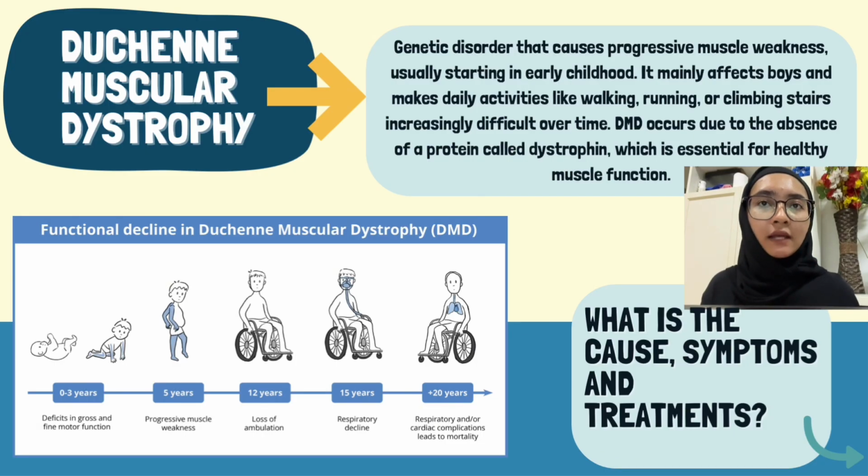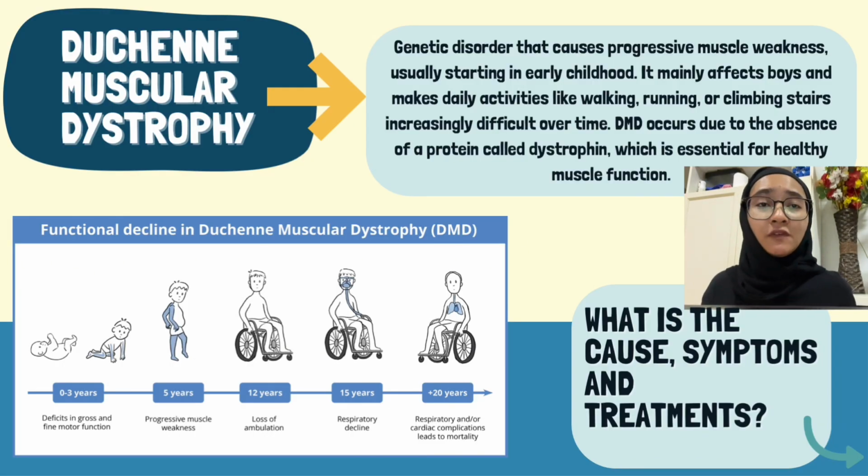If we look at the diagram below of the functional decline in Duchenne muscular dystrophy, at 0 to 3 years old, they start to show deficits in gross and fine motor function, and when they grow to 5 years old, they start to have progressive muscle weakness, and at 12 years old, DMD patients start to lose ambulation, which is the loss of the ability to walk, and start to use a wheelchair to move.